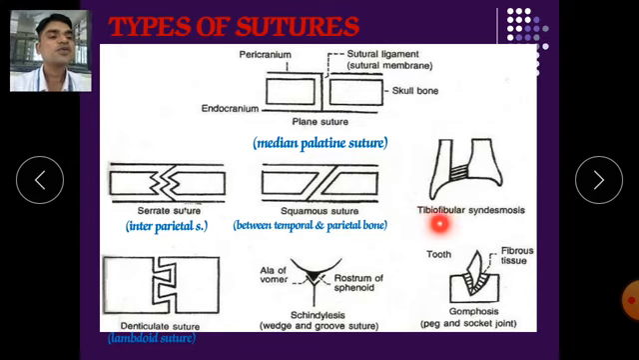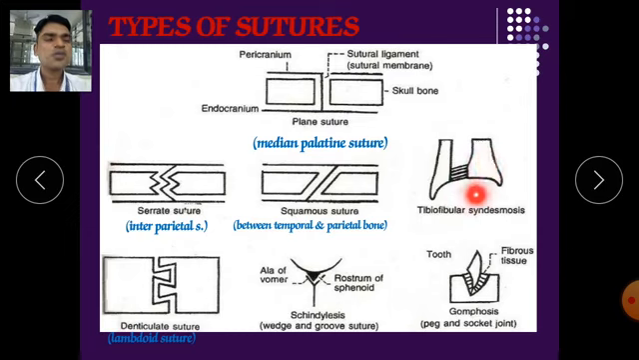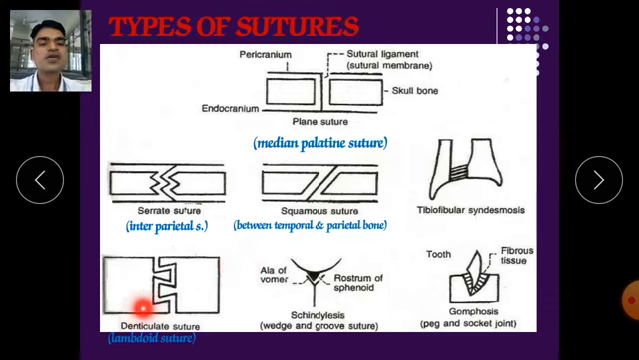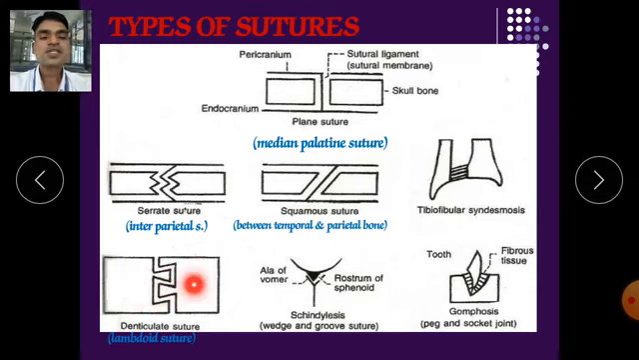Next is the tibiofibular syndesmosis, which is another type of suture. It connects the tibia with the fibula, and it is fixed. No movement will occur, except when they get rotation or some movements. Otherwise it is impossible to move. Next is the denticulate suture. It is tooth-like. They have a tooth-like shape and are fixed with the structures of each other. One pin fixes into the socket of the other.